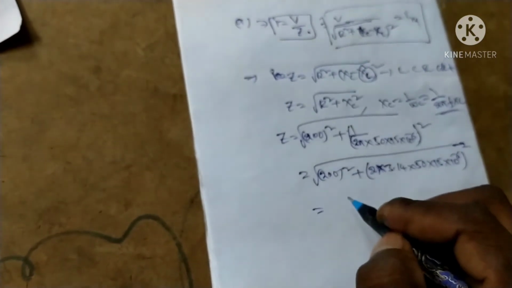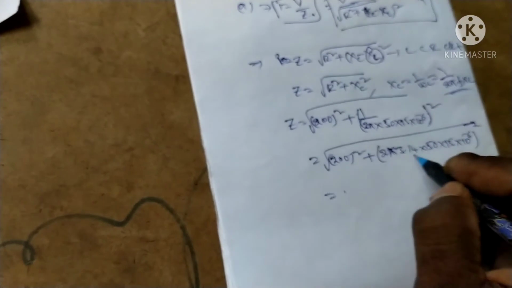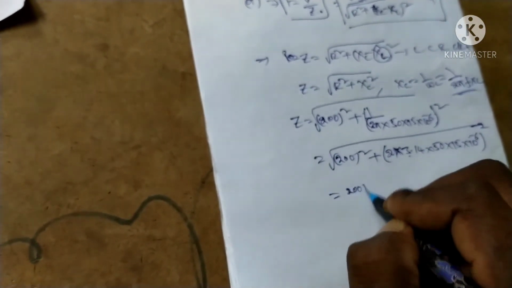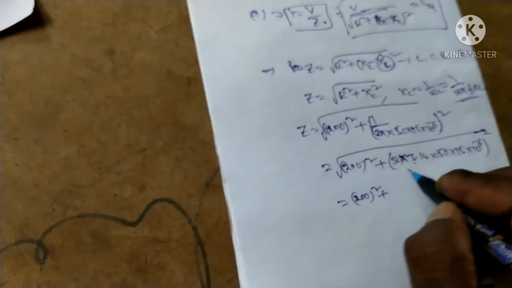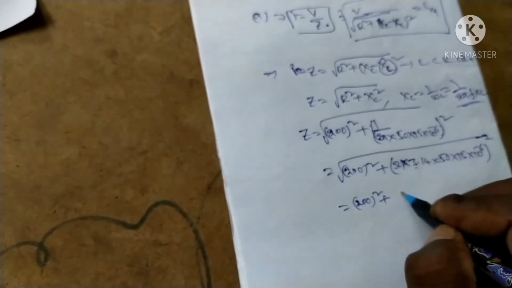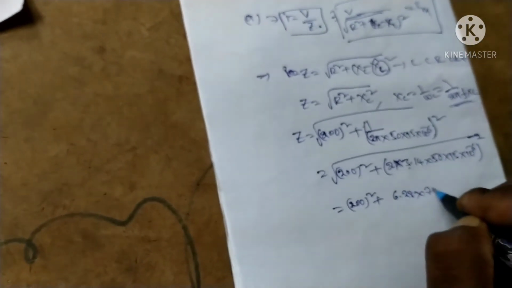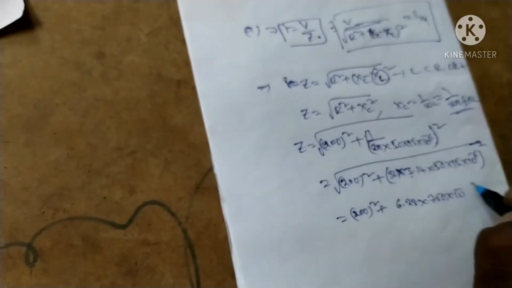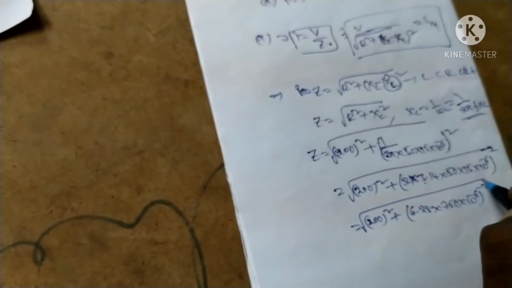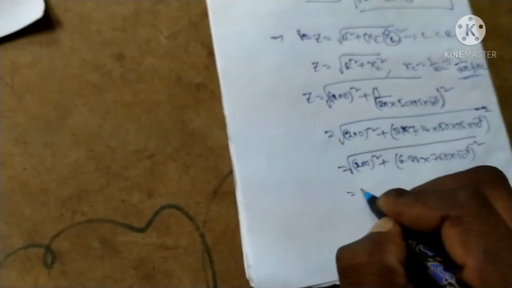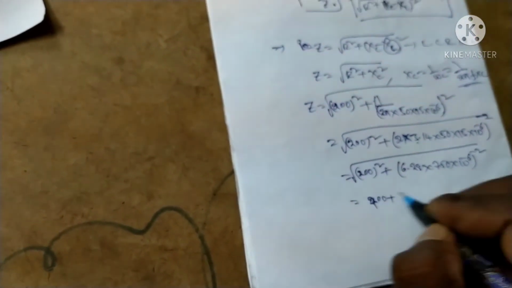Okay, we can simplify this equation, that is 200 square plus 6.28 into 750 into 10 to the power of minus 6, to the power of minus 2, under root. This is equal to 200, that is 400.